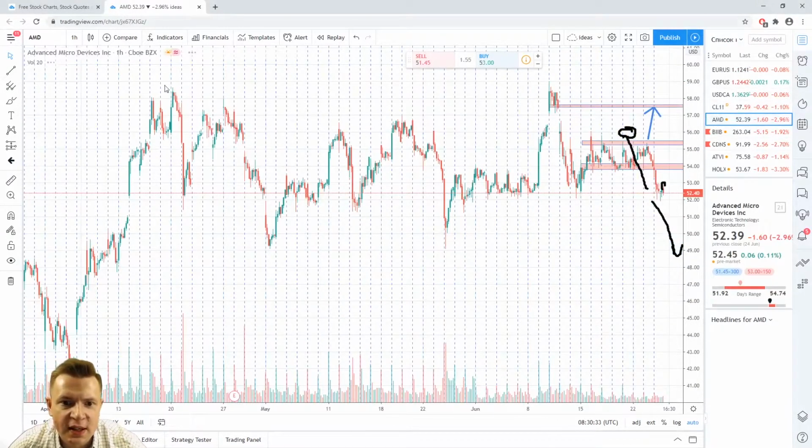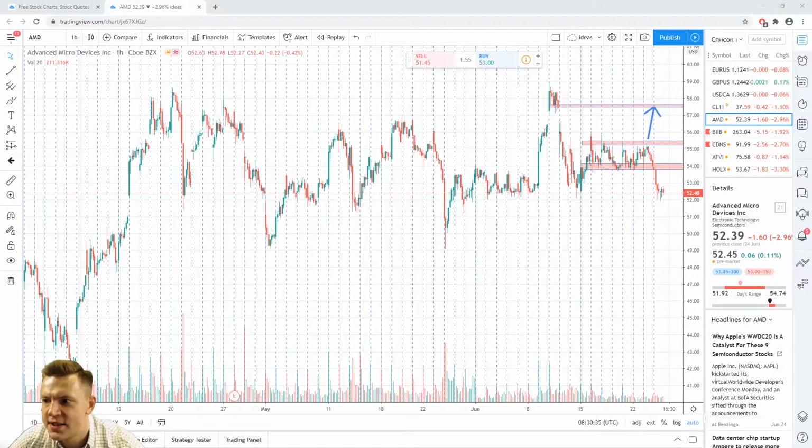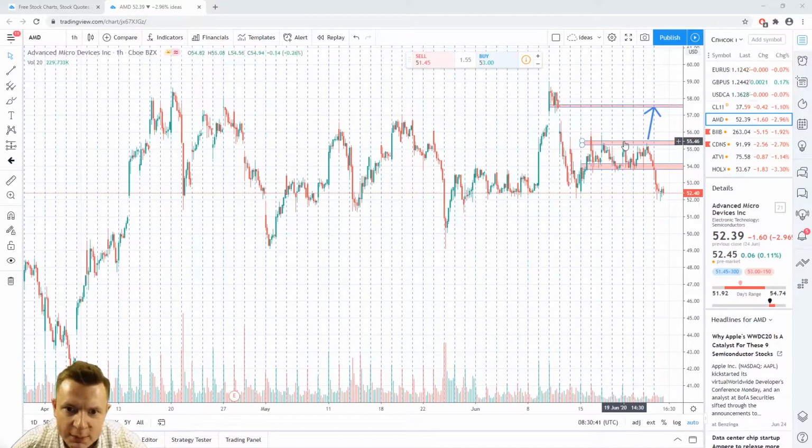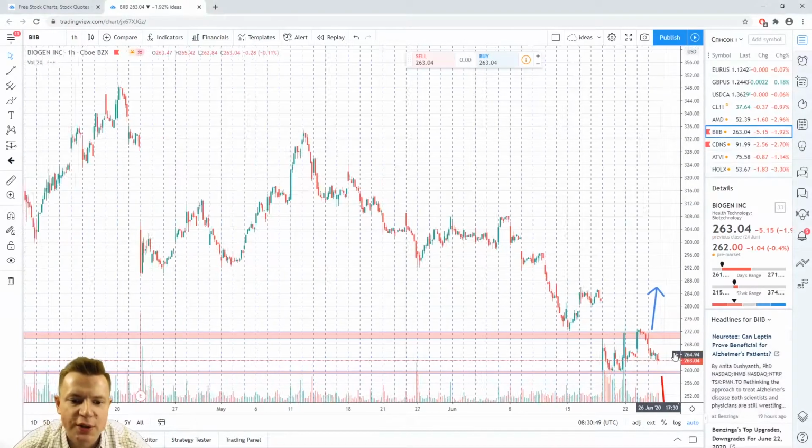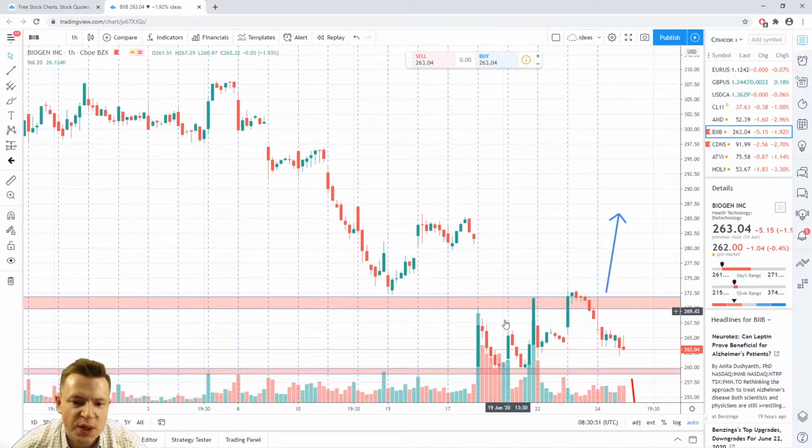Another idea in AMD. This is Advanced Micro Devices. I recommended you long these stocks when price holds above 55.50. As you can see, price did not hold above this level, that's why no entry points. Biogen is still in consolidation between 272 and 260, that's why also no entry points.